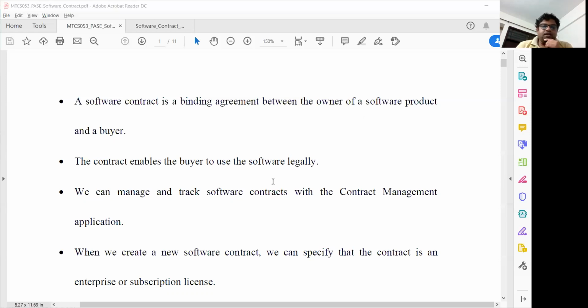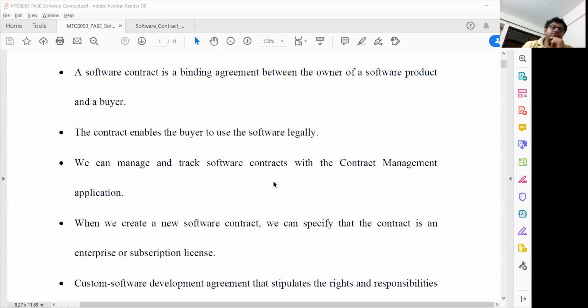We can manage and track a software contract with a contract management application. There are different types of tools available, and you can use one of them, or you can develop your own contract management application to track what is happening around the software development, so that the terms in the software contract are satisfied by both parties.